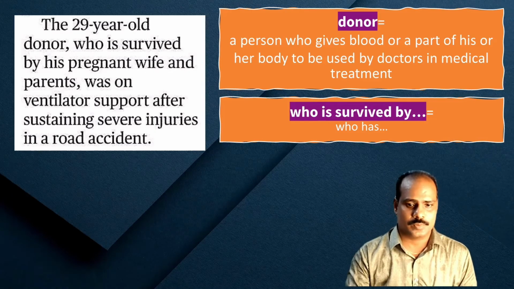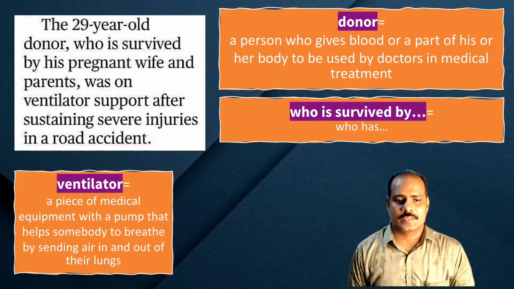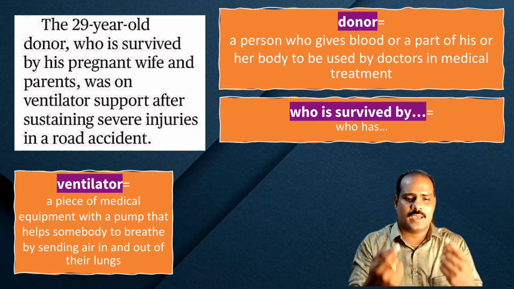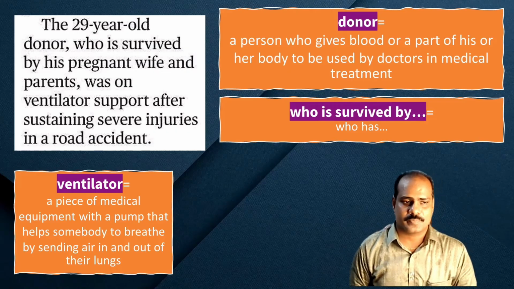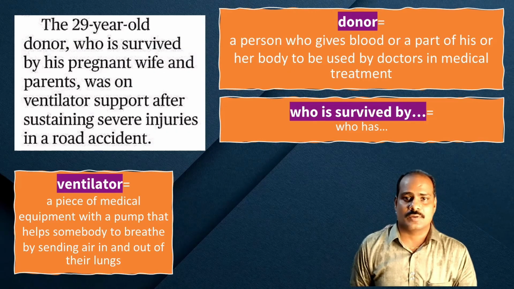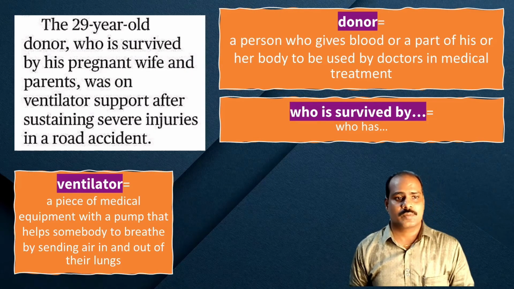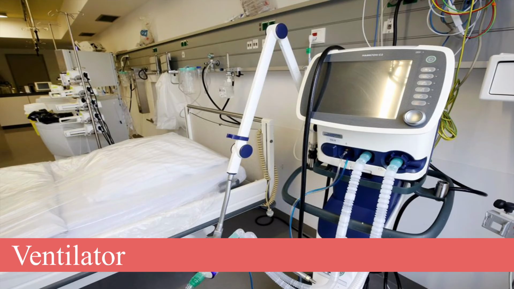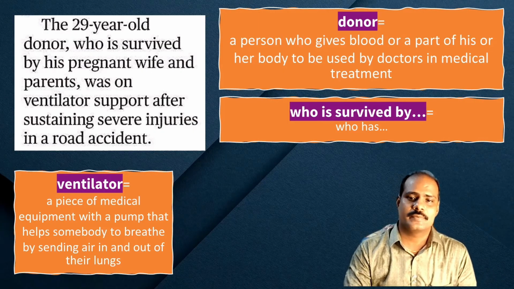On a ventilator support. Now let's look at this machine which is used medically. Ventilator is a piece of medical equipment with a pump that helps somebody to breathe by sending air in and out of their lungs. Now for people whose lungs are damaged and do not work properly, this machine can really help them breathe in and breathe out. Okay. If the ventilator support is not provided, when the lungs are damaged, the person may die immediately. Okay, that is ventilator. You can have a look at the picture on the screen, ventilator.